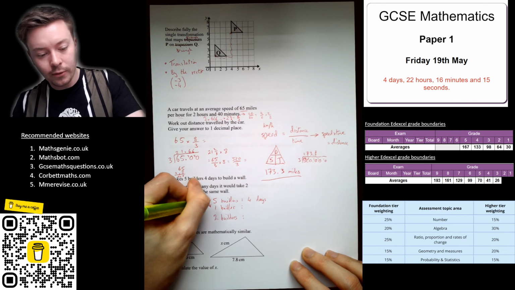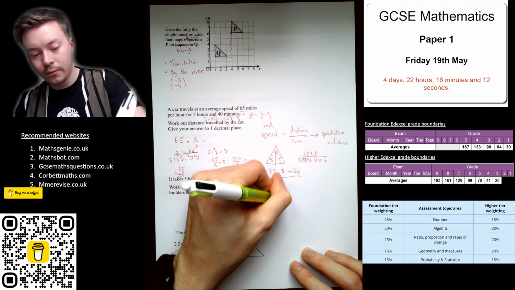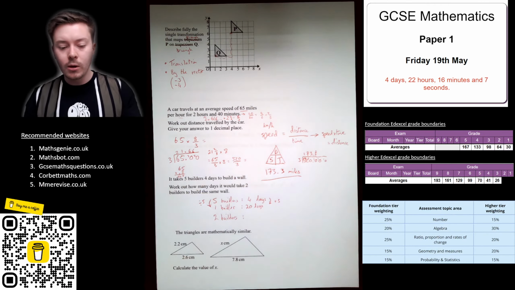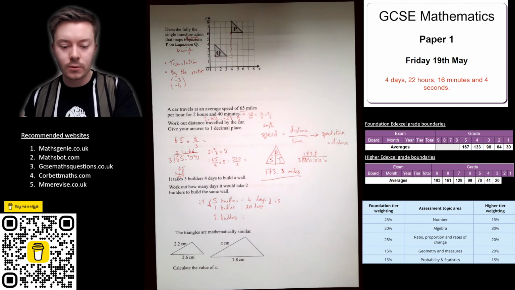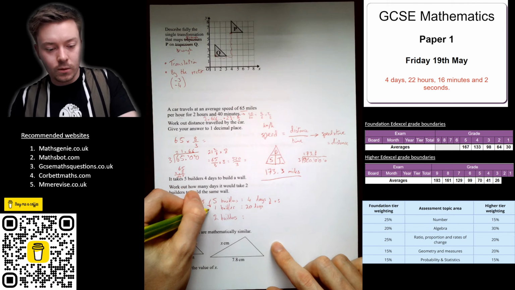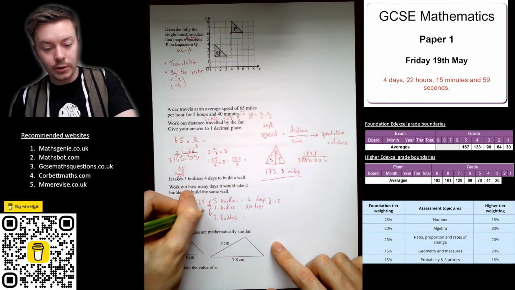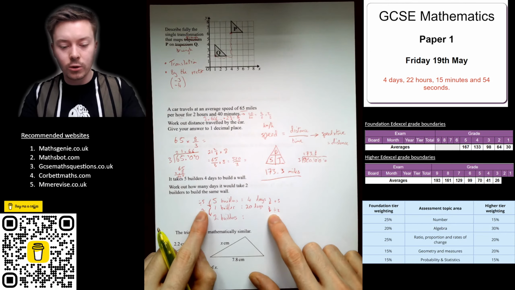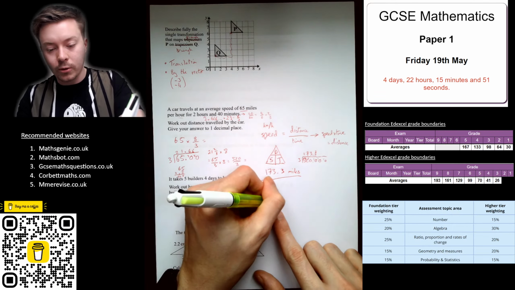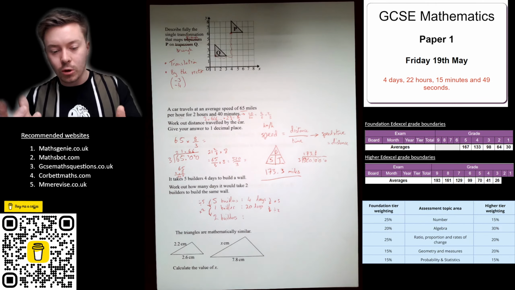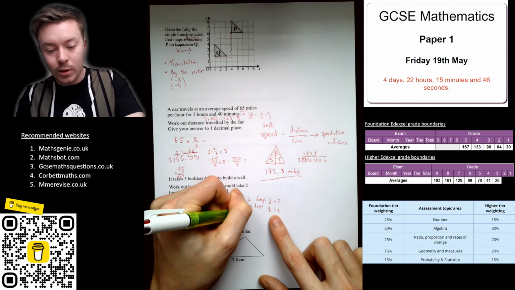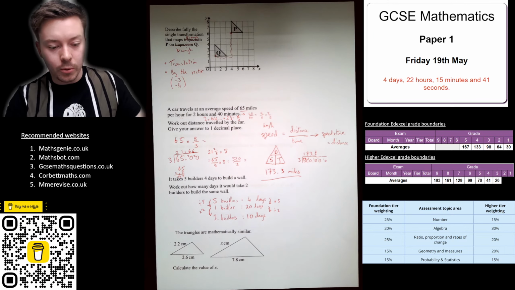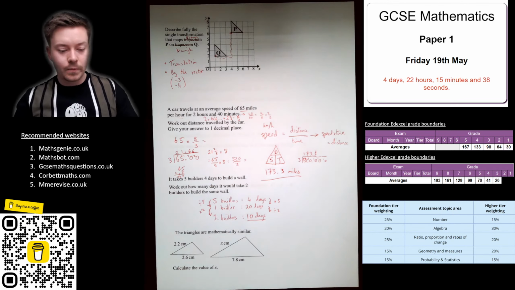Okay, as one decreases, the other increases. So if I divide by 5 on this side, I need to times by 5 on this side. 4 times 5. So 1 builder would take 20 days, because you'd have to do all the work of the other builders. Okay, and then going times by 2, on this side I've got to divide by 2. If it's inverse proportion, you do the inverse operations. So if I divide on one side, I've got to times on the other. Inverse proportion, inverse operations. 20 divided by 2 is 10 days. Super, so that's how long it would take, 10 days.